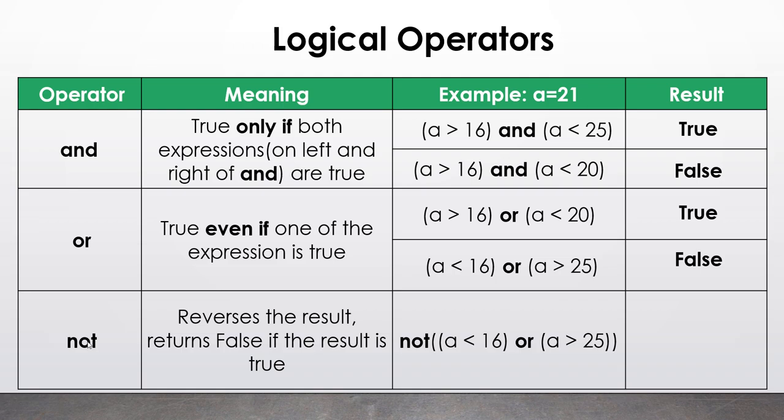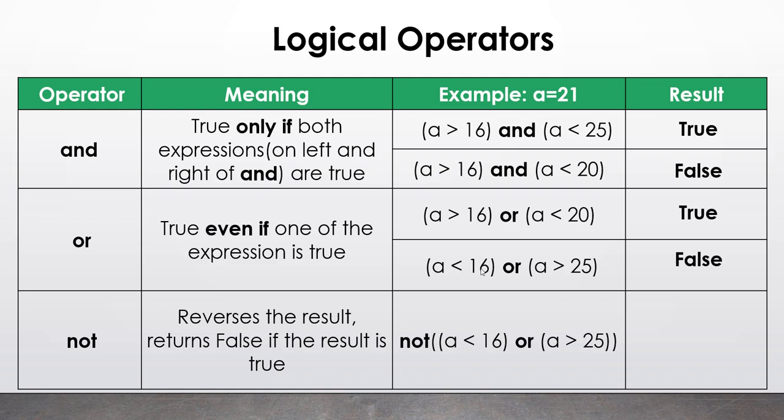Okay, and the last operator that we have seen is called the NOT operator. What it does is it reverses the result. So it is very simple to use. Whatever expression you give inside it, it will just reverse the result. The reason why I have taken the same expression that we have used earlier, a less than 16 or a greater than 25, same condition, I have taken inside the NOT operator.